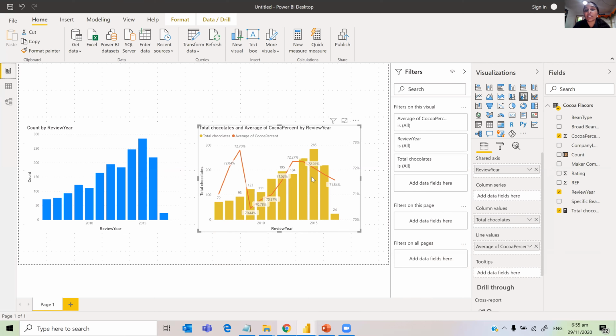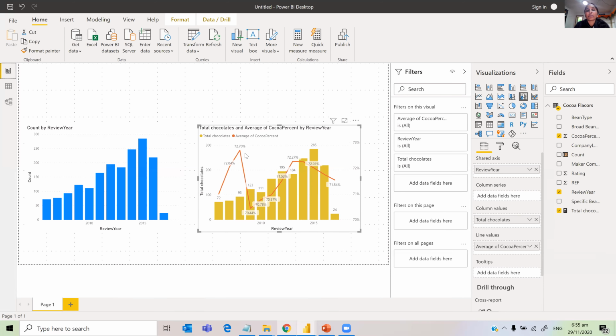Average means it will give you the average over that particular period, so the average of the year. The average of the year is 72% cocoa. So in 2015, the average cocoa percentage is 72%, something like that. And which year is this? 2008. In 2008 also, the average percentage is 72.7.